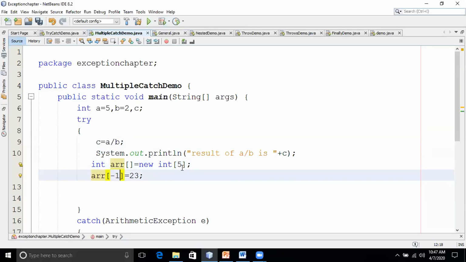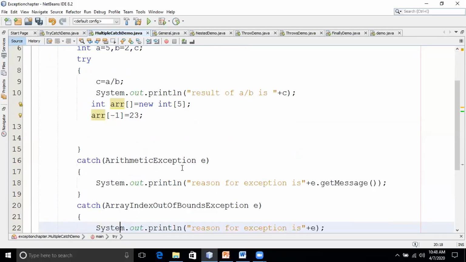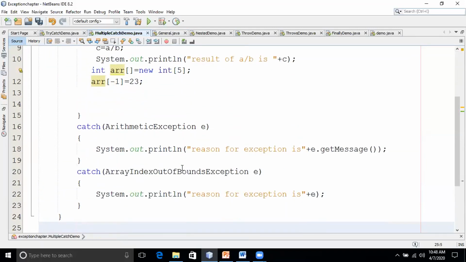4. Yes, 4 is the highest index I can give, because the array index starts from 0: 0, 1, 2, 3, 4. The last index will be 4. So if you give more than 4, it has to throw what? Exception. Okay, for this reason, I have written here 2 catch handlers.